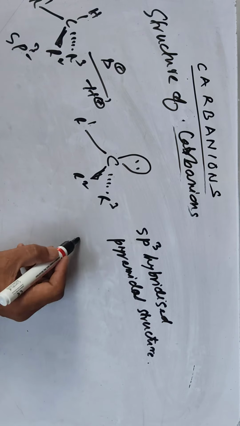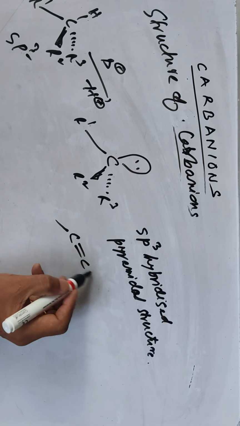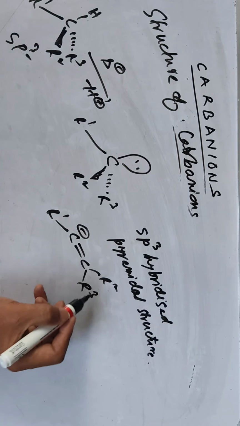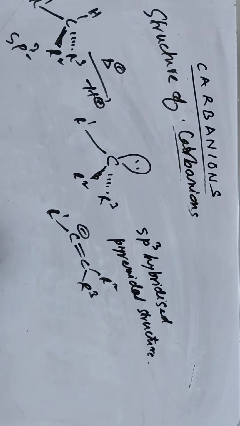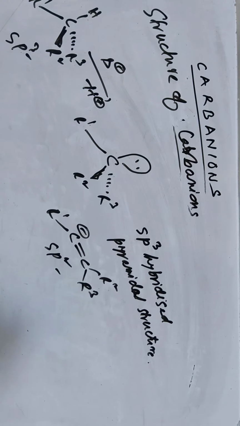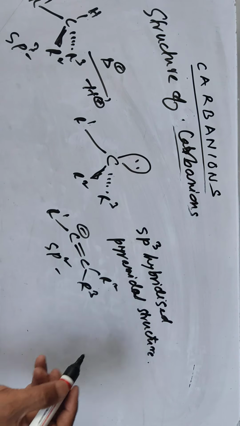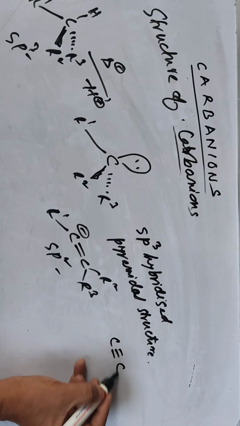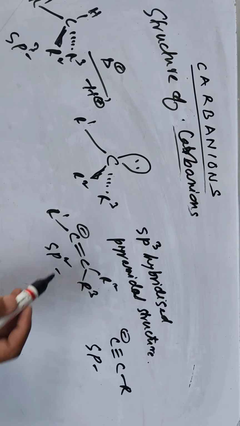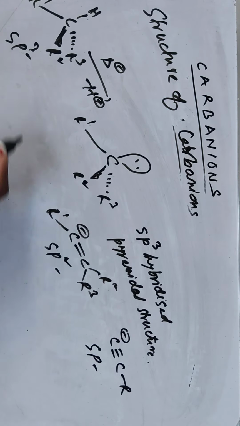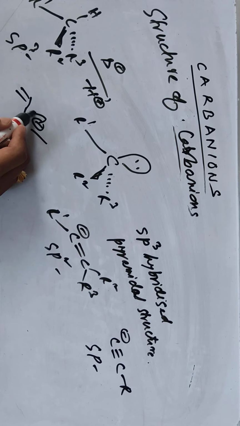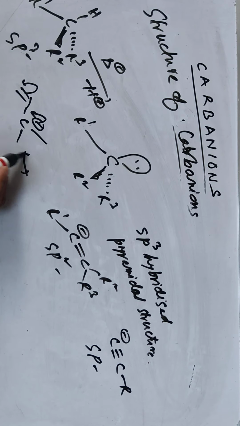So for example, vinyl carbanions, as we have discussed earlier. So vinyl R1, R2, R3. Here the vinyl carbanion is sp2 hybridized, and they can be planar. Then we can have another one from a triple bond, R here also. This one is sp2 and this one is sp hybridized. But vinyl compounds can be denoted like this.